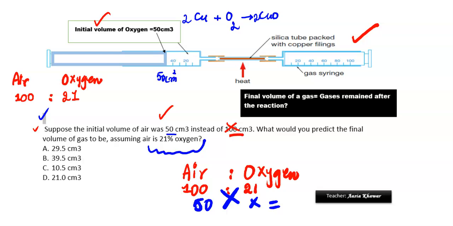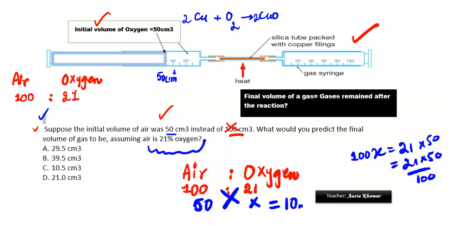So when we have 50 centimeter cube, what would be the volume? You can see, if we solve this, we get 100 into x equals 21 into 50, so 21 into 50 divided by 100, and the answer is 10.5 centimeter cube. So what is this? This is the volume of oxygen.